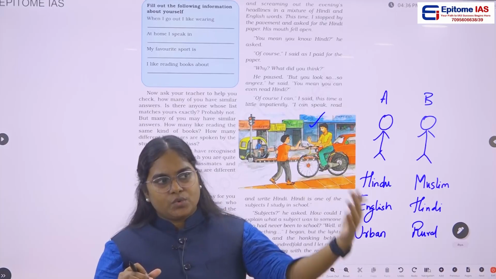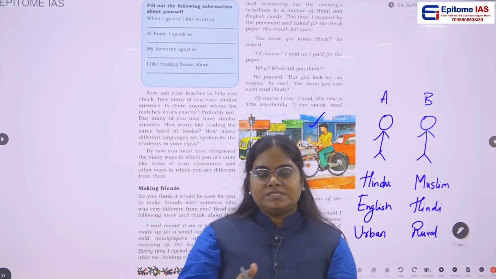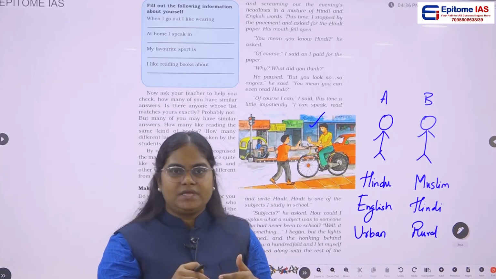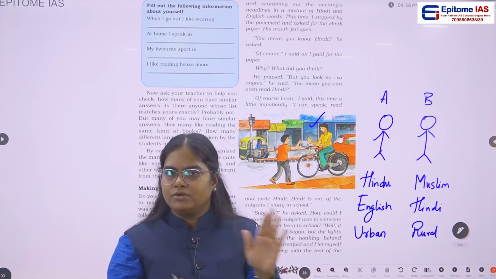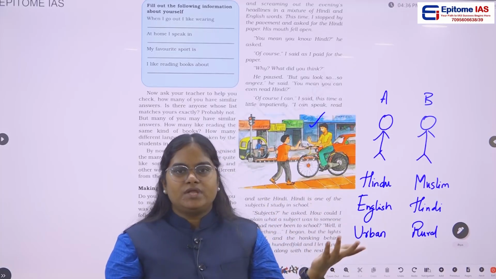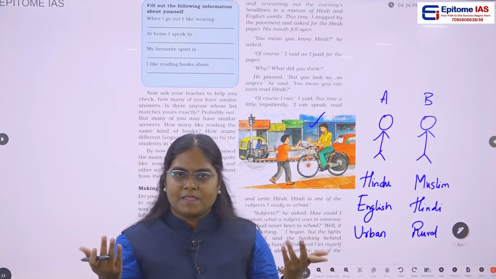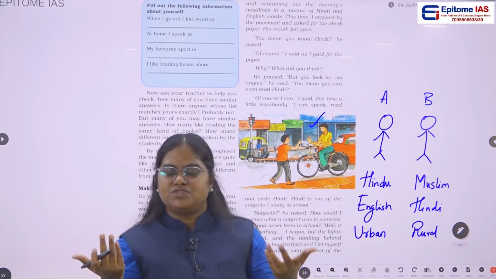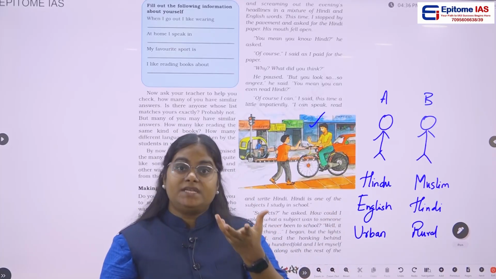Maybe a person growing up in a rural area has some sort of an ideology which is completely different from another person who is growing up in an urban area. For example, just an example, I'm not telling whether it's right or wrong. We are not going into that conversation, but I'm just giving an example. In rural areas, there is some sort of a notion that you should not wear sleeveless, but in urban areas, it's very common. So this is some sort of a cultural difference which we can see here. These are some of the examples of diversity.